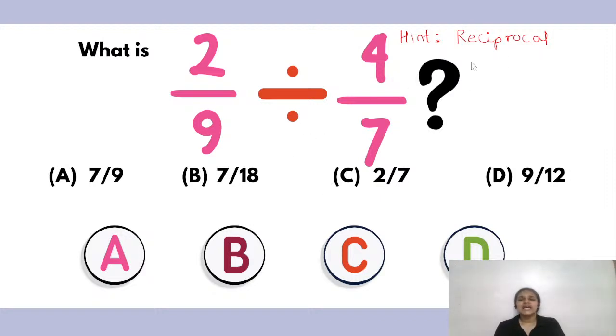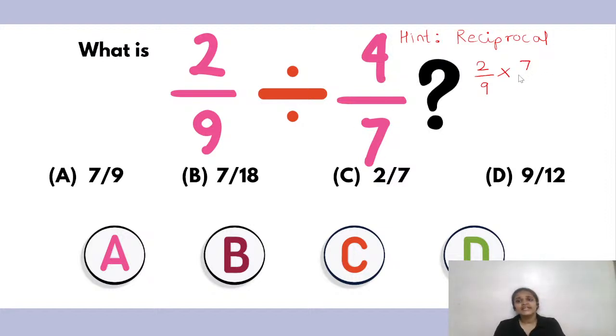I hope you all remember the concept of reciprocal. Since we have two fractions to divide, I cannot simply divide them like that. So I will replace this division sign with multiplication, and since I'm putting multiplication, I have to take the reciprocal of the second fraction.